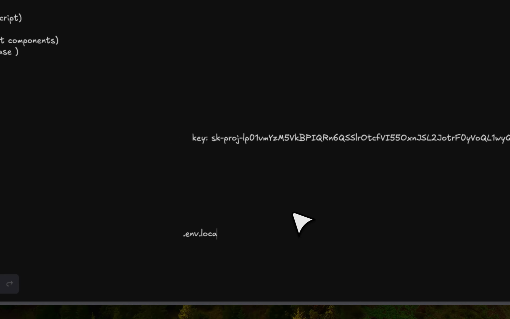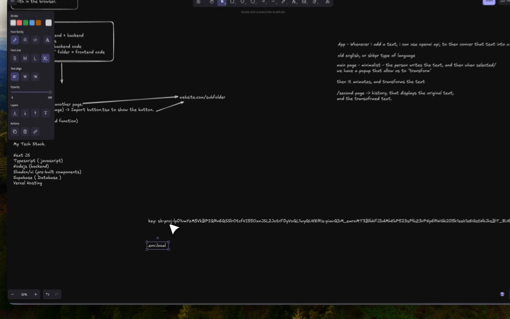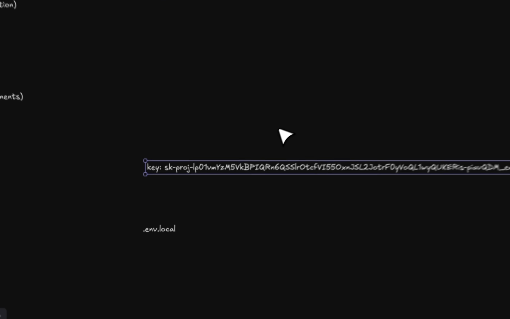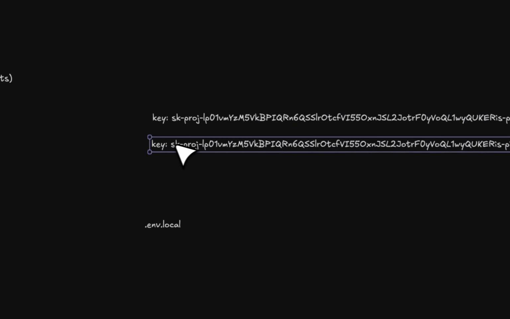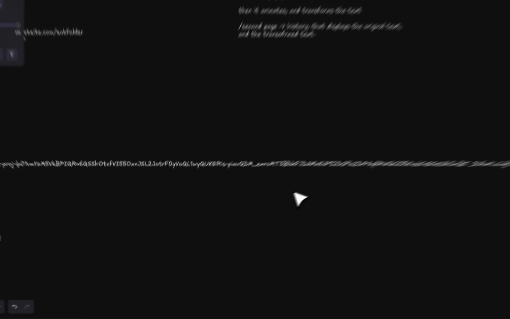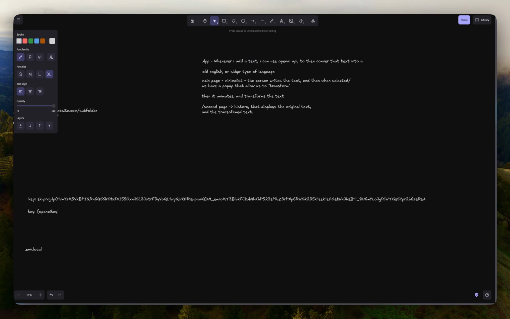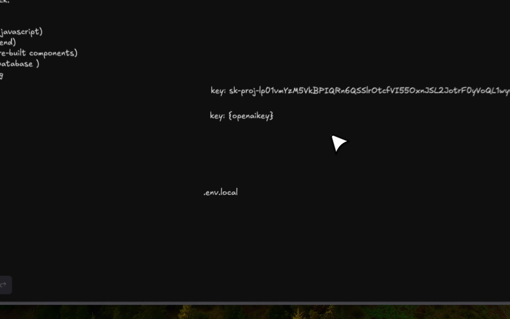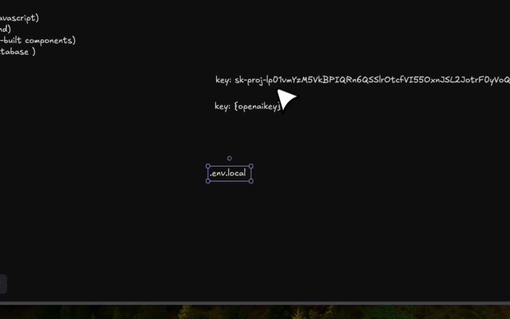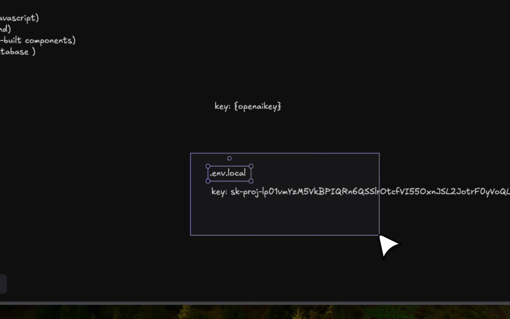So instead, what we do is we create a .env.local file for the local file, and then for once we deploy the app, we don't need to create this, but we still need to add the keys. But in the app itself, instead of doing this, we're going to have something like this, right? So OpenAI key. And now, even if the code is leaked, this is protected because the key is now inside of the .env file that people don't have access to.